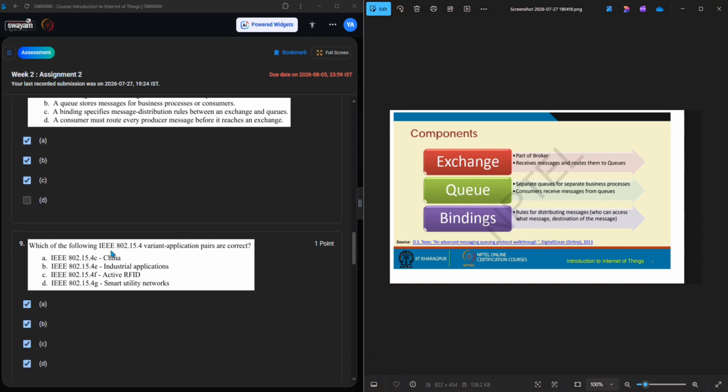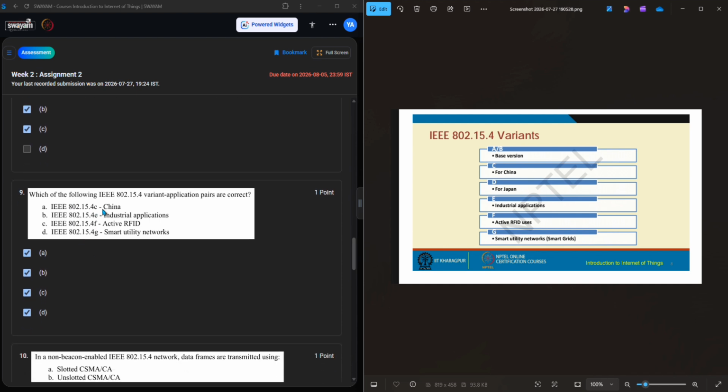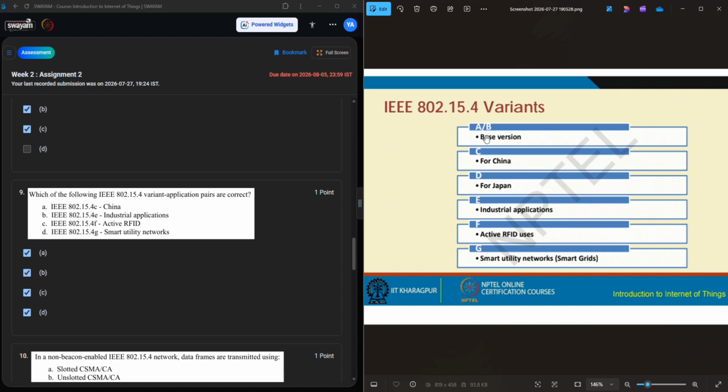Next, which of the following IEEE 802.15 task groups is correct? IEEE is an organization, I think you know about IEEE. Here C is for China, E is for industrial applications, F is for active RFID users, and J is for smart utility networks. All four options are right, guys.